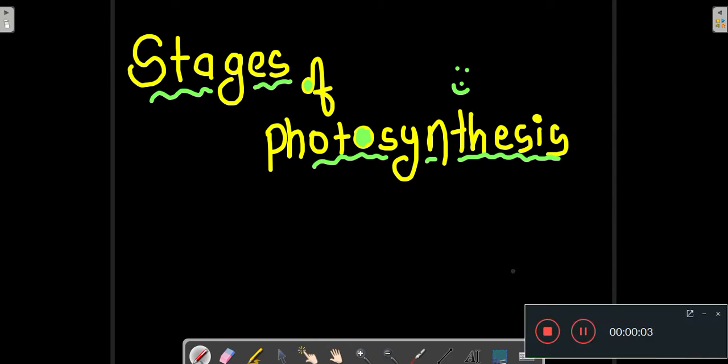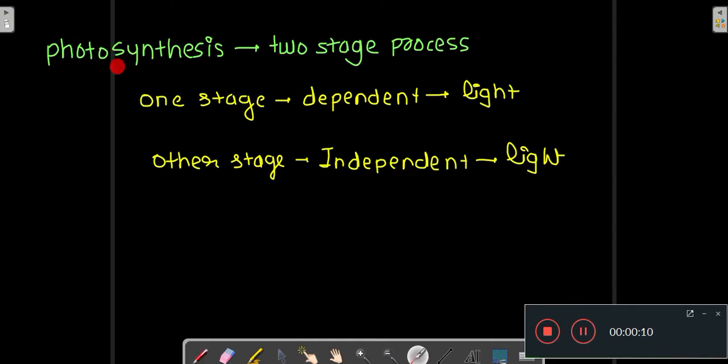Now let's read about the stages of photosynthesis. So photosynthesis is a two-stage process. One stage of photosynthesis is dependent upon the light, and the other stage of photosynthesis is independent of the light.